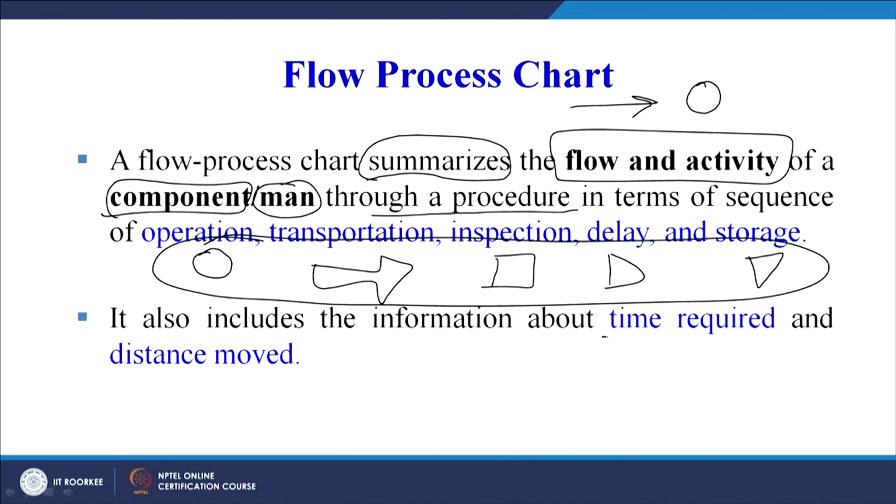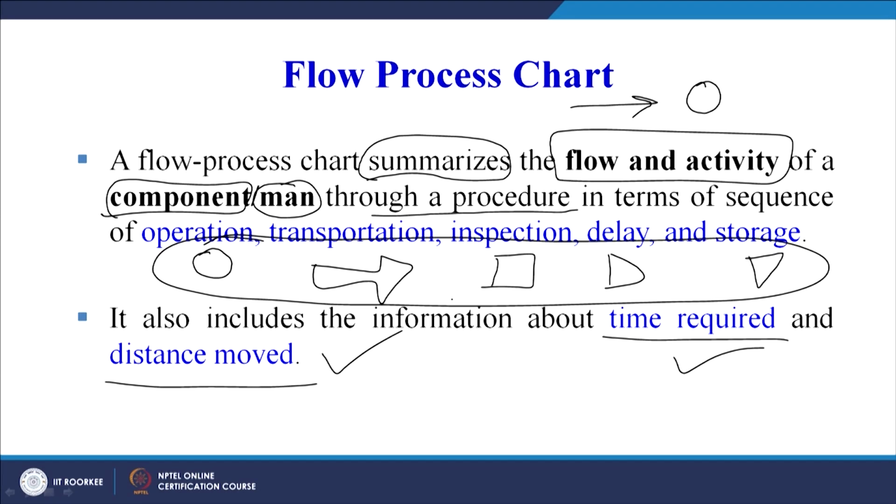But here our target is to also focus on delays, the unnecessary, intermittent or unavoidable stoppages in the process, and on inspection. Moreover, we focus on the sequence we are following, the distance we are traveling, and the flow the material or the man is taking inside the shop floor. So, this is much more detailed as compared to the operation process chart. It also includes information about the time required and the distance moved.